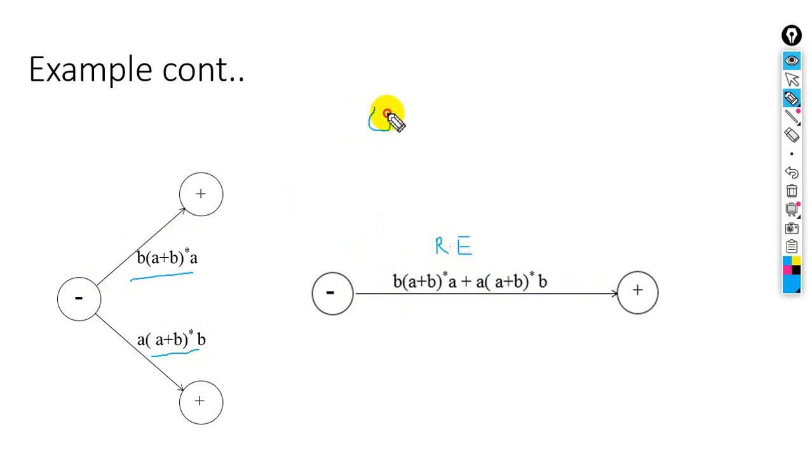Saying starting of, this is initial state 1 and here we have starting with A and ending with B. For this how will we draw? Starting with A, this is state 2.